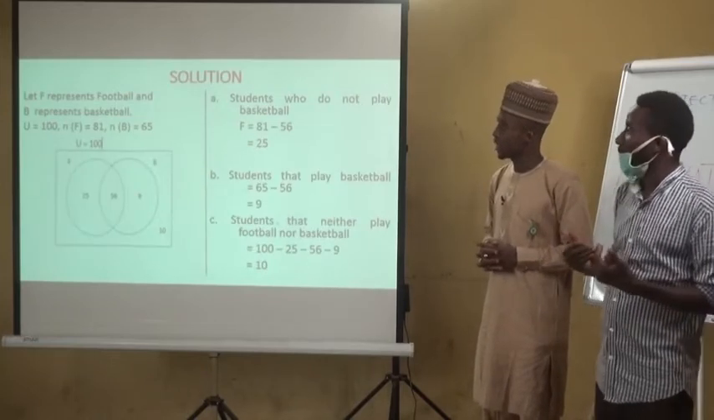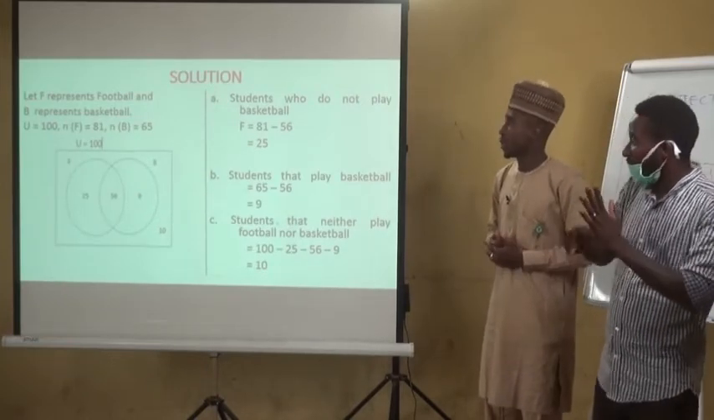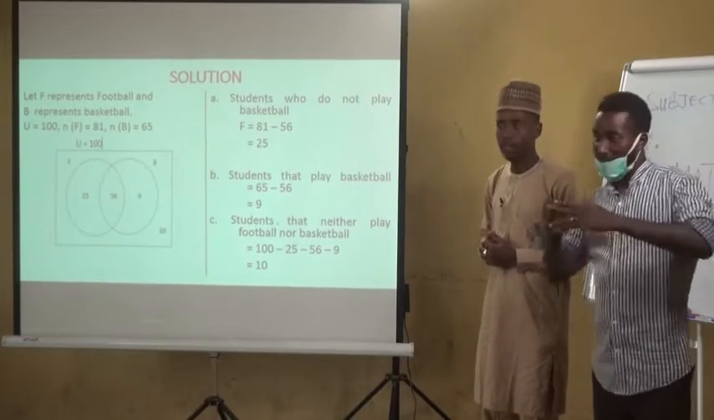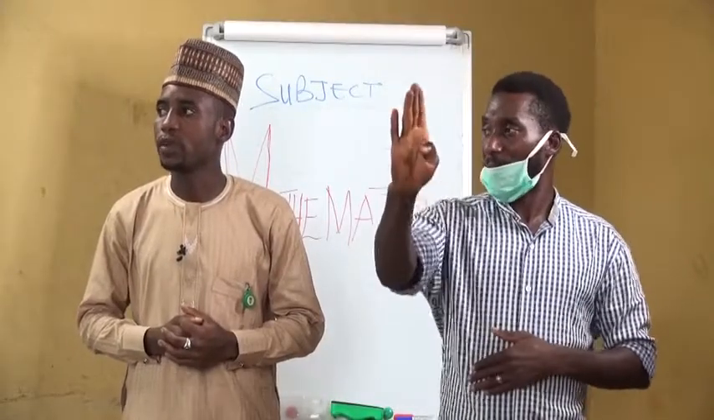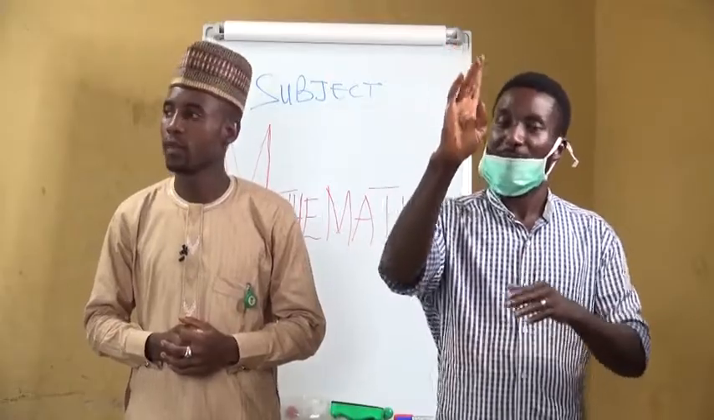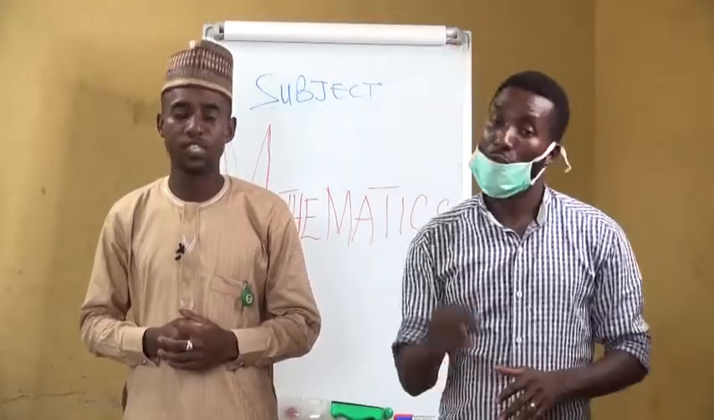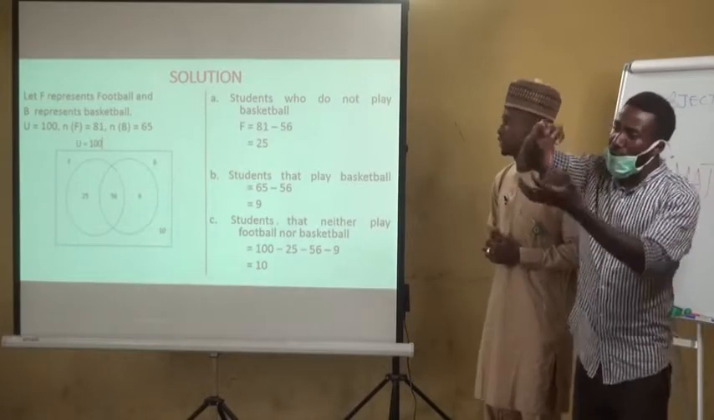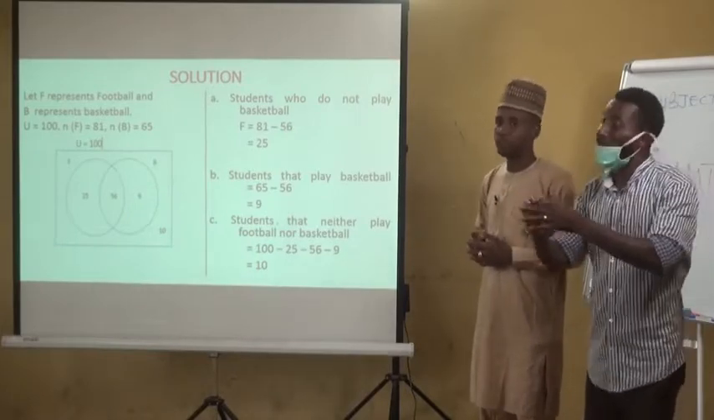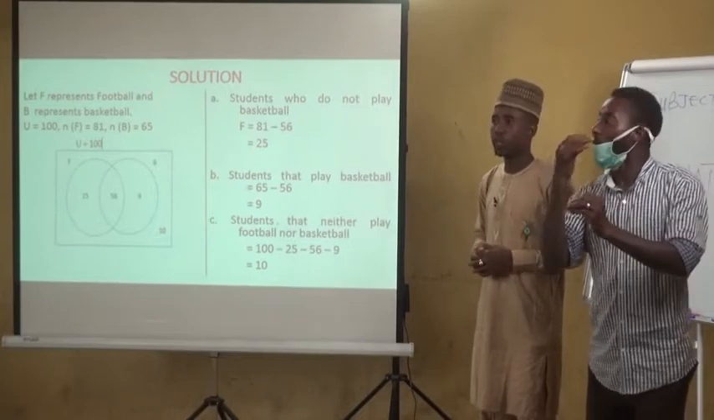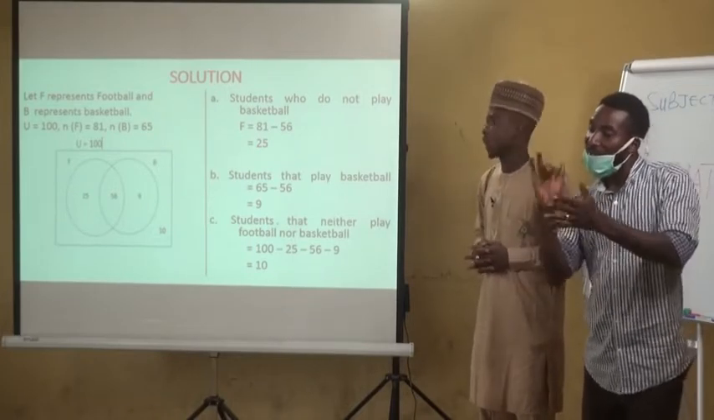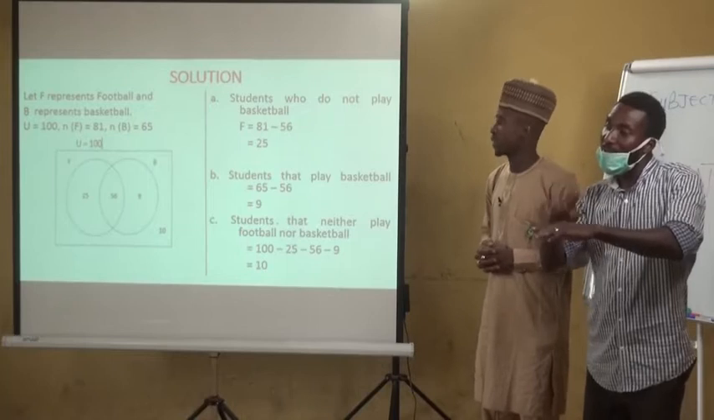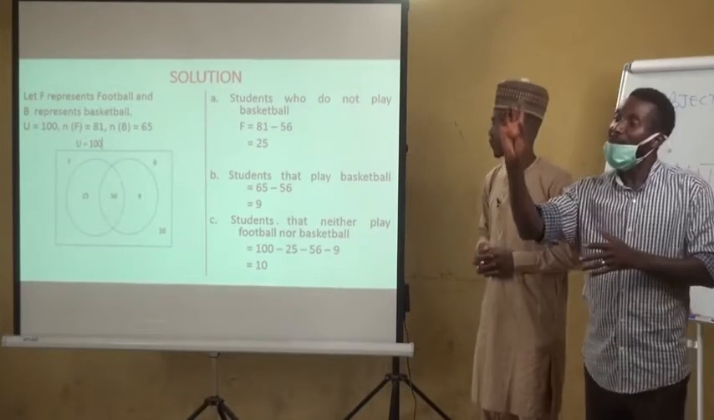The solution, we say let F represent football and B represent basketball. U equals 100, that is the universal set. It's a set of 100 students. Then the number of F, that is the number of those that play football, equals 81. And the number of those that play basketball equals 65.